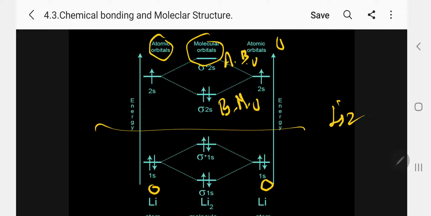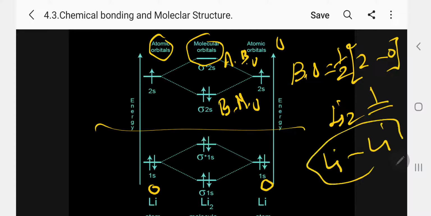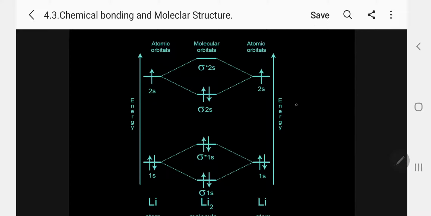Kindly follow. In this case, what is the bond order? Bond order equals half into the total number of electrons in bonding, 2, minus 0, that is 1. So the bond order is 1, and the lithium molecule exists. So molecular orbital theory proves that the lithium molecule is present. This may be a wonder for you to hear.